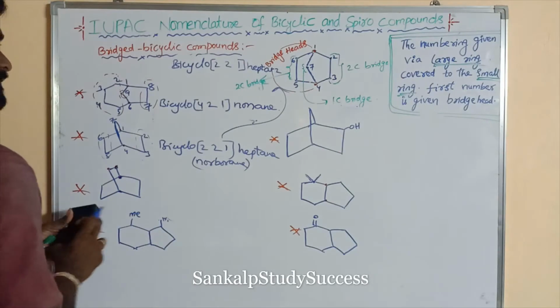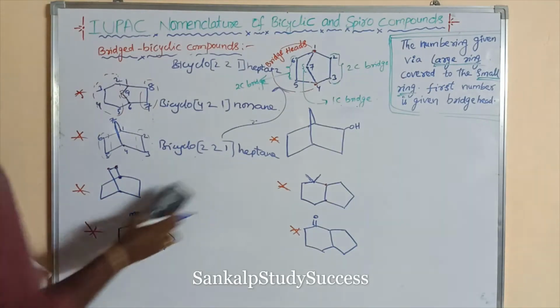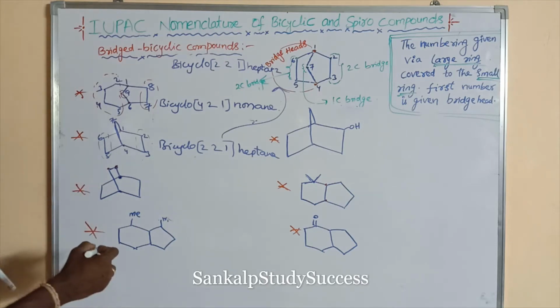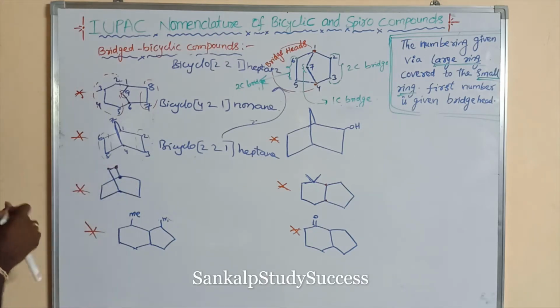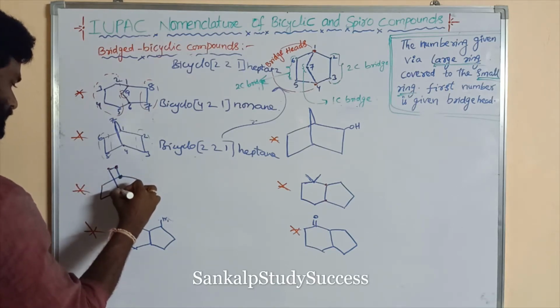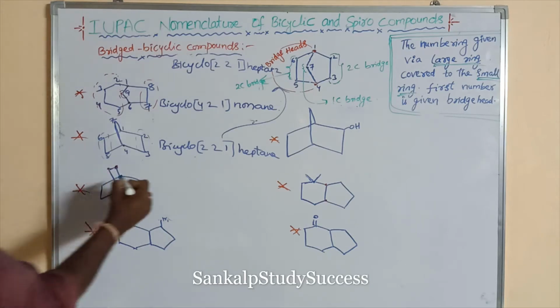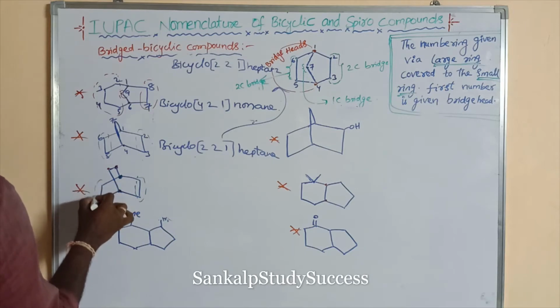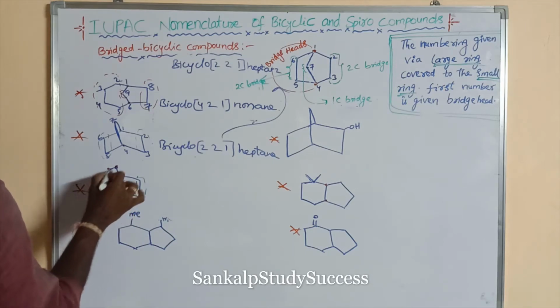Right. Next goes to another compound. So what is its name? These are the bridgeheads. Okay, these are the bridgeheads. So it contains a 2-carbon bridge. This is also a 2-carbon bridge.